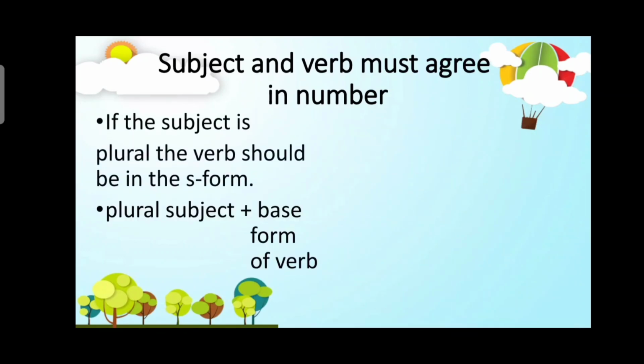Second rule. If the subject is plural, the verb should be in the base form. Okay, again, if the subject is plural, the verb should be in the base form. Plural subject plus base form of the verb. When you say base form of the verb, we do not add anything to the word. It is the word itself.